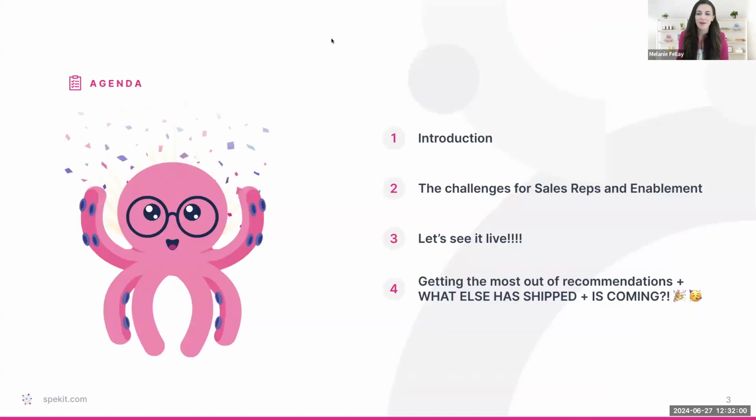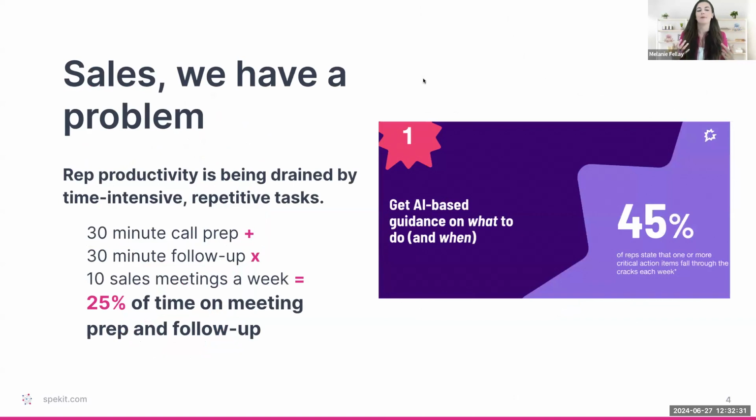And so for today's webinar, going to focus on the quick challenges that sales reps and enablement and RevOps face while trying to drive sales rep efficiency using existing solutions out there. We're going to spend quite a bit of time in the demo showcasing our new capabilities and getting you a sense of how you could leverage it within your own company. And then we're going to spend some time talking about how you can get the most out of recommendations and some other recent features we've launched, and then share some exciting new stuff that we have coming here over the next couple months. So with that, I'm going to jump in, right?